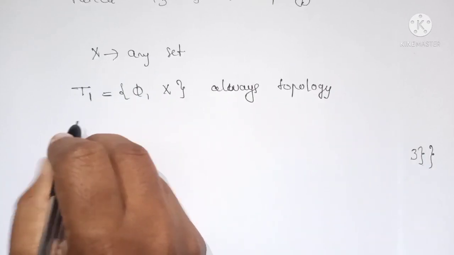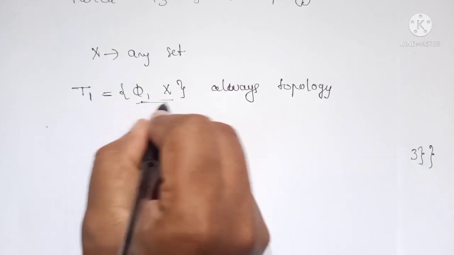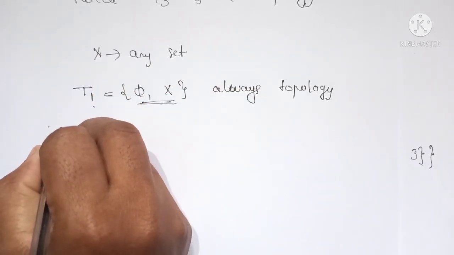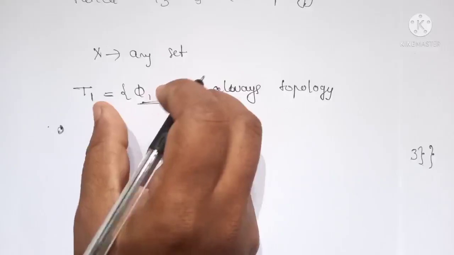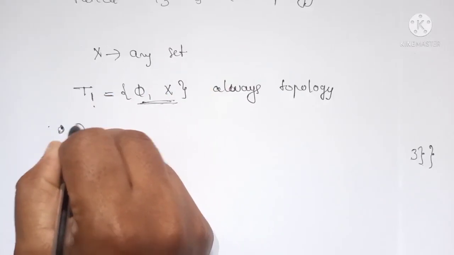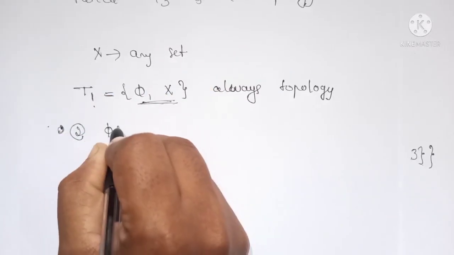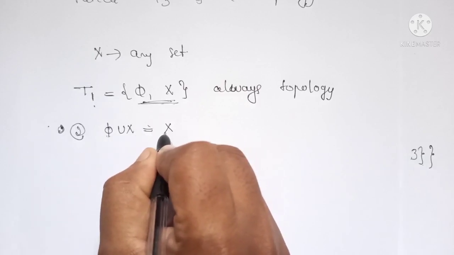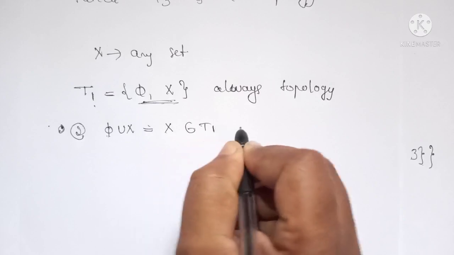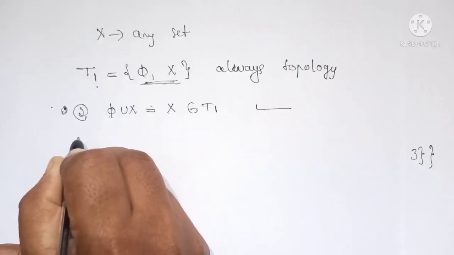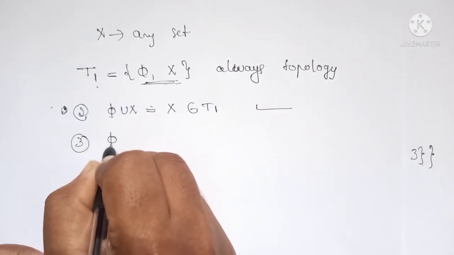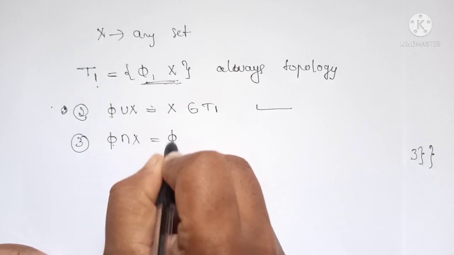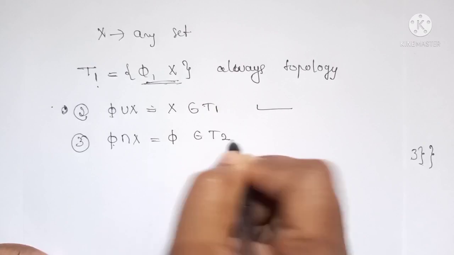Because here these two belong to T1, therefore the first condition is satisfied. For the second condition, if you consider the arbitrary union of these two, it is again the set X which belongs to T1, therefore the second condition is satisfied. And coming to the third condition, if you consider the arbitrary intersection of these two, it is again the null set which also belongs to T1.